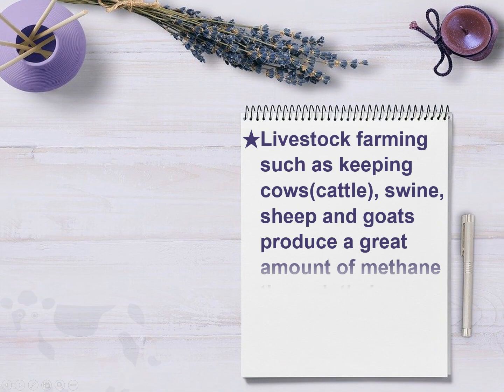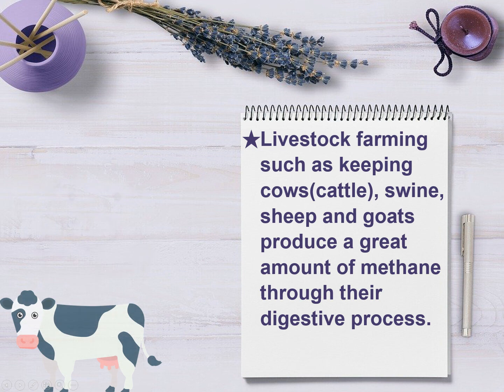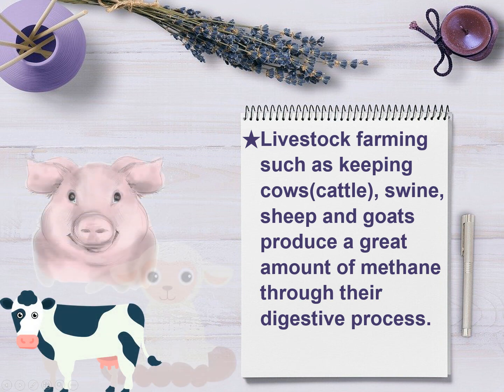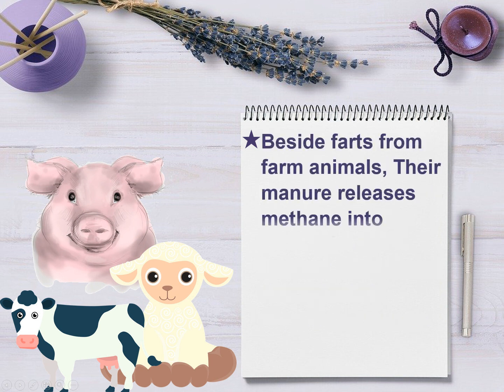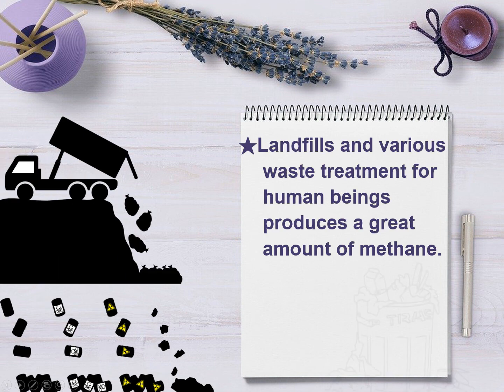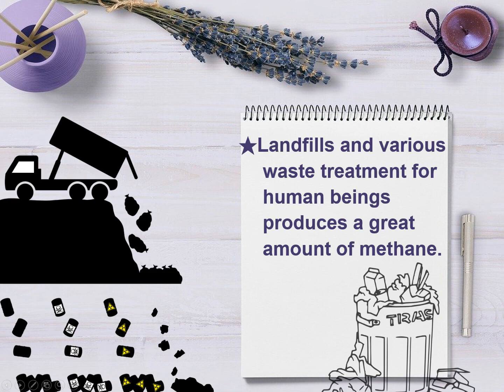Livestock farming, such as keeping cows, cattle, swine, sheep, and goats, produces a great amount of methane through their digestive process. Besides farts from farm animals, their manure releases methane into the atmosphere. Landfills and various waste treatment for human beings produce a great amount of methane.